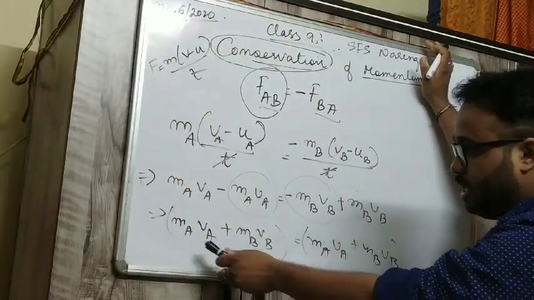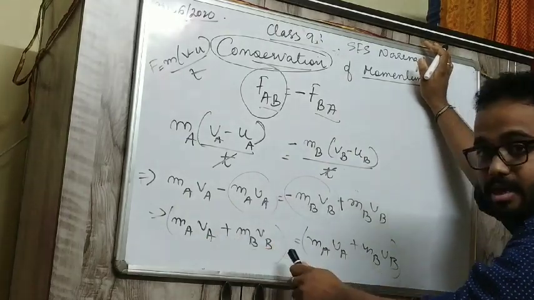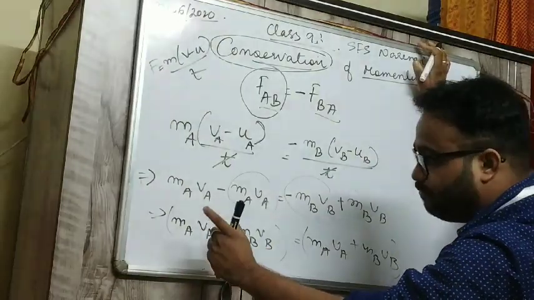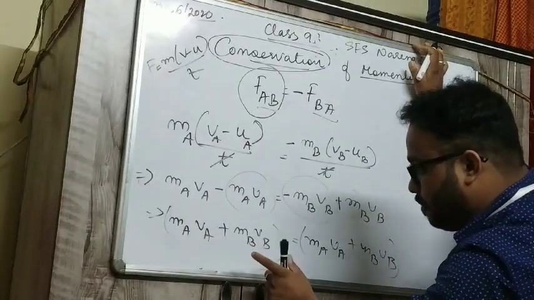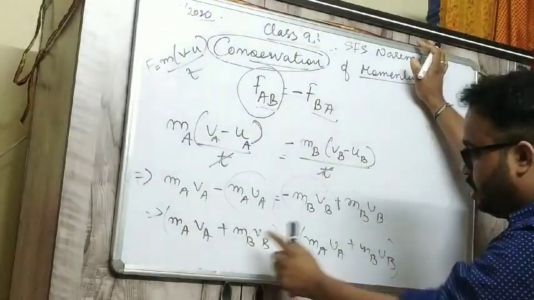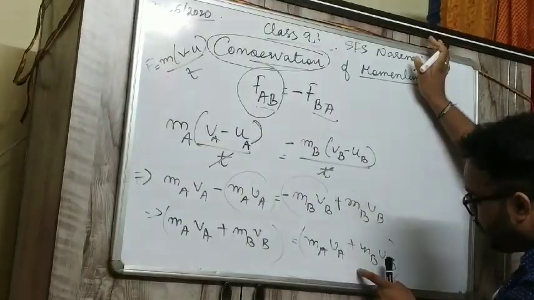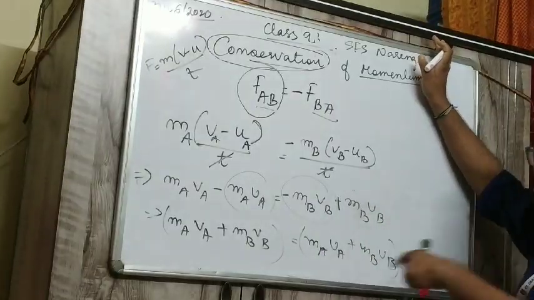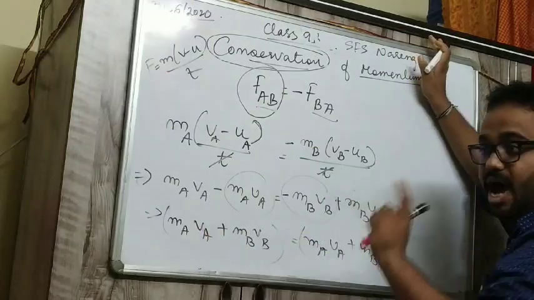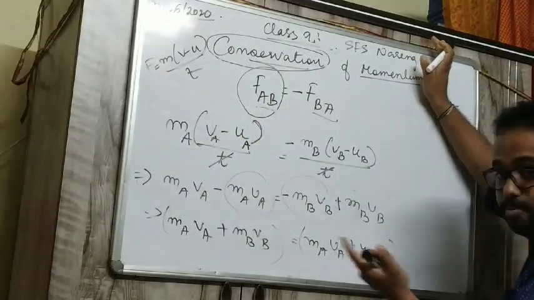Got it? MA VA plus MB VB is the momentum of A after collision and momentum of B after collision. MA UA and MB UB are the momenta of A and B before collision, because VA and VB are after, and UA and UB are before.